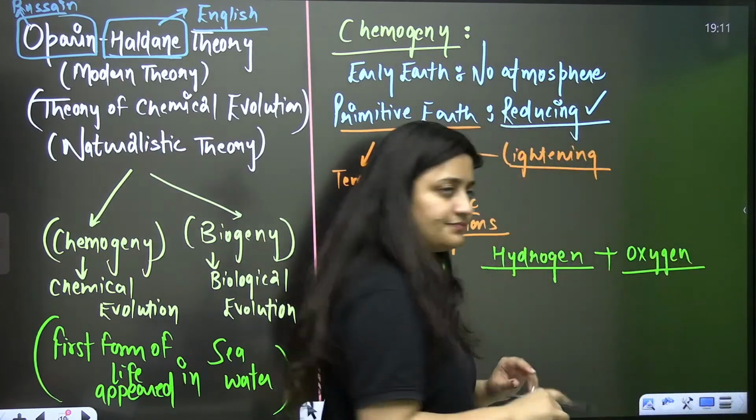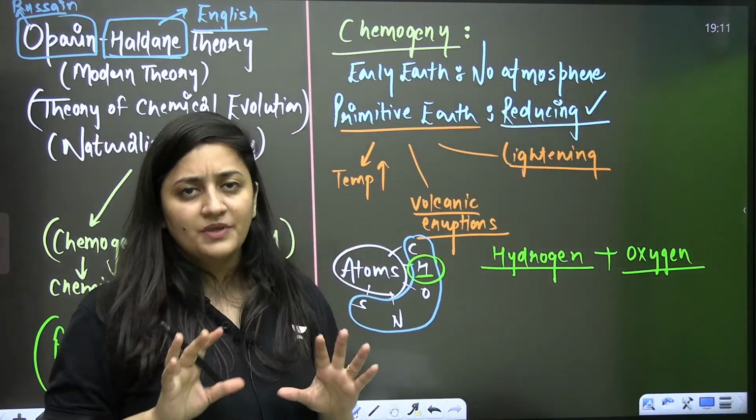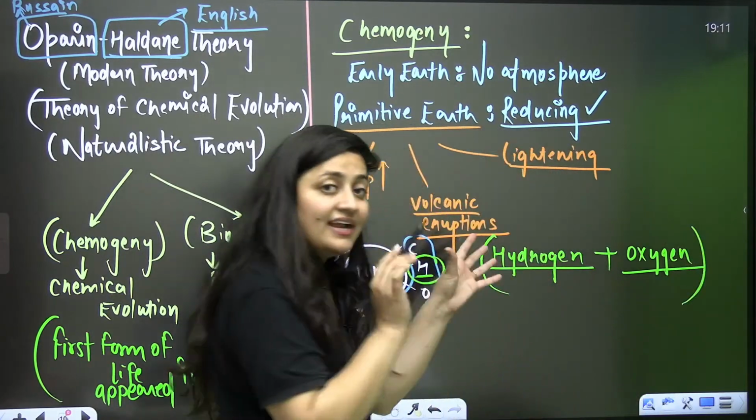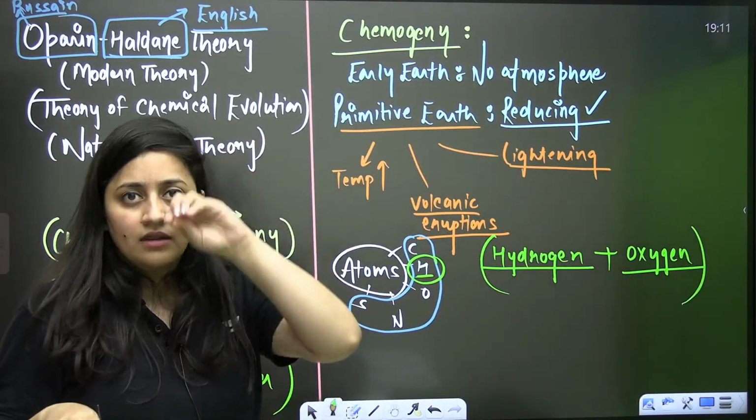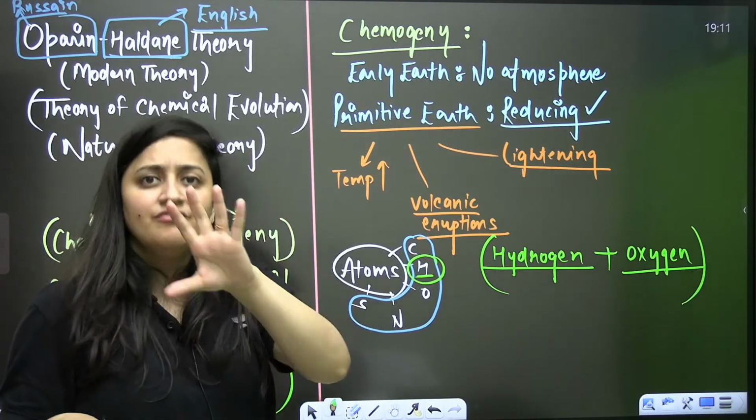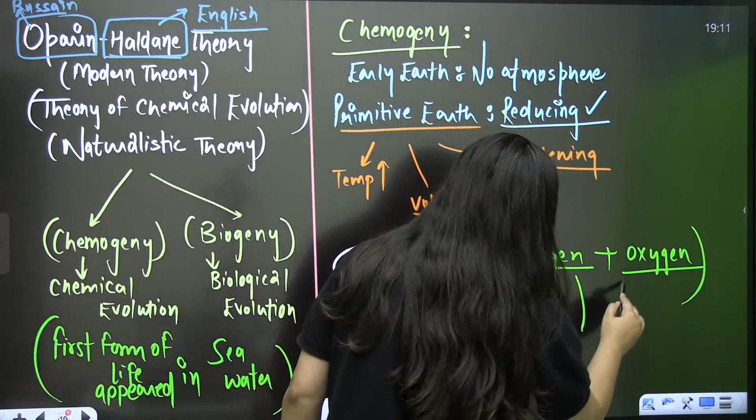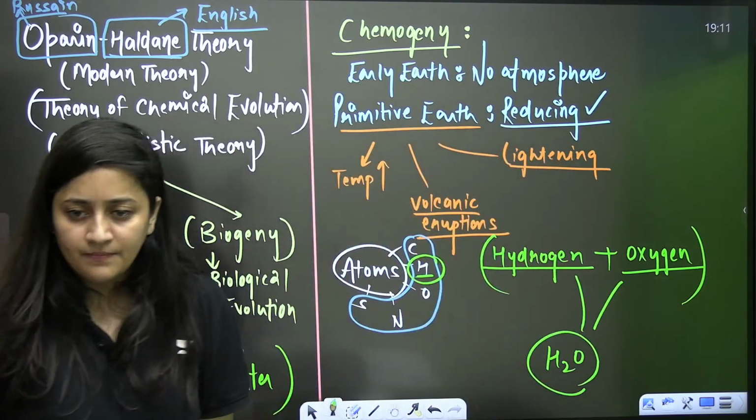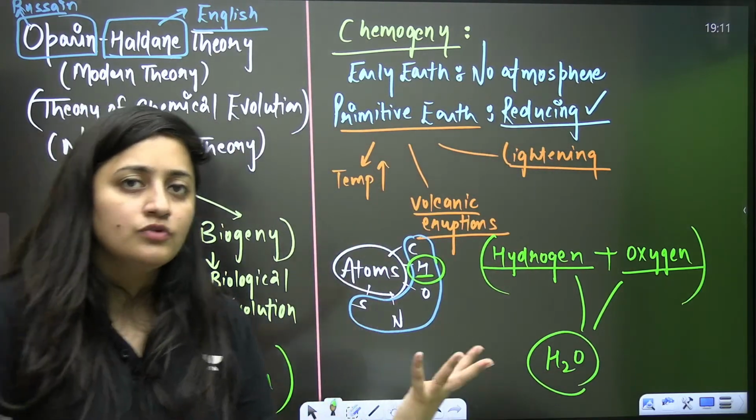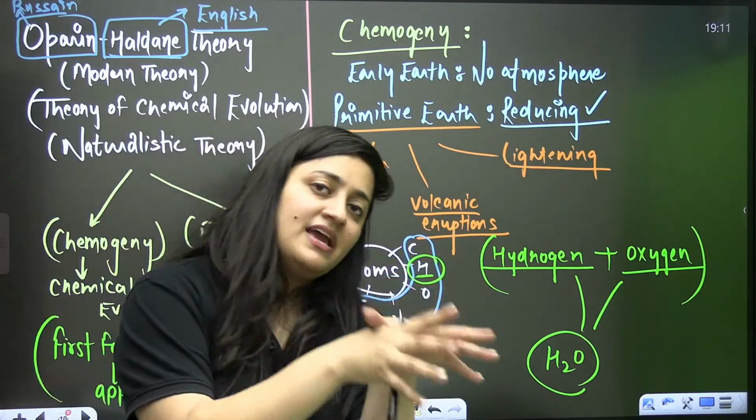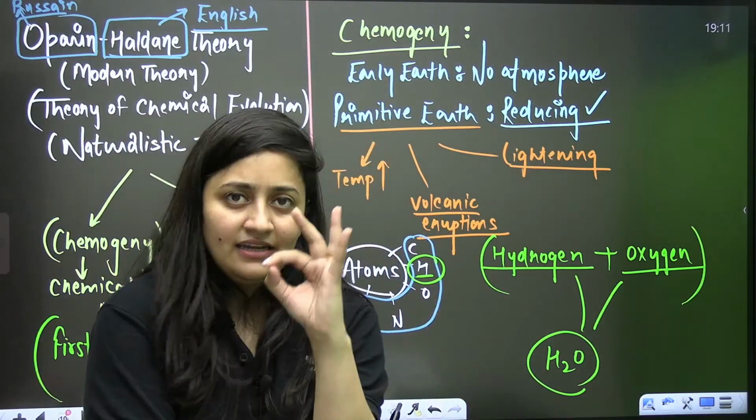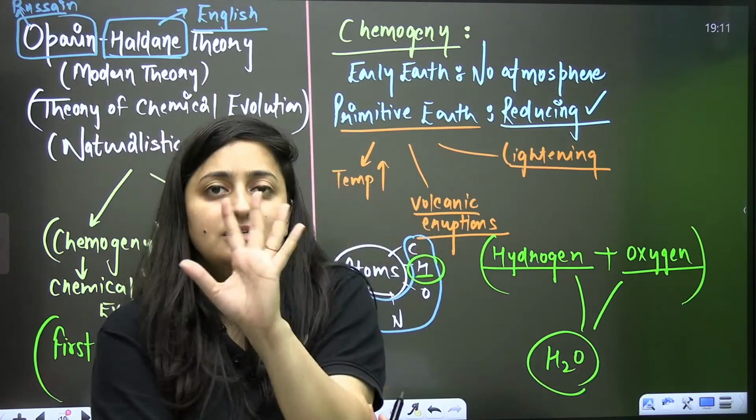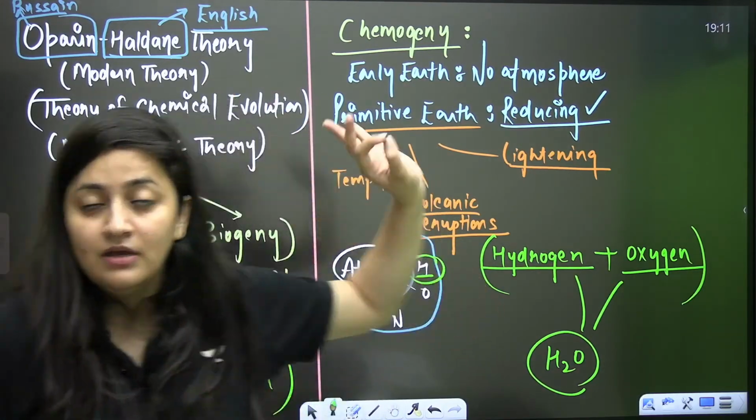Your oxygen is all the oxygen that used to be there on that primitive Earth. Because of that energy, they were getting the energy: the lightning, the solar radiation, the UV radiation, everything was there. So hydrogen and oxygen were reacting and we were getting water. If hydrogen and oxygen are reacting and we are getting water, it indicates that no free oxygen was there on primitive Earth.